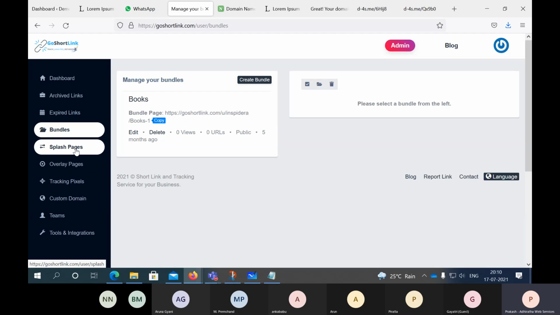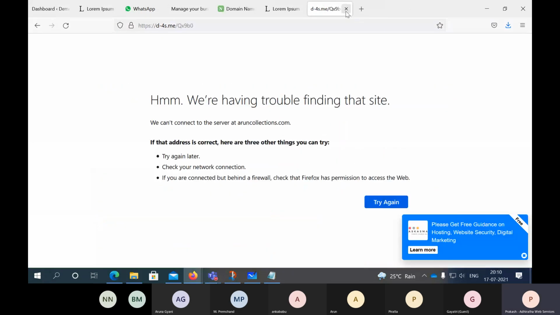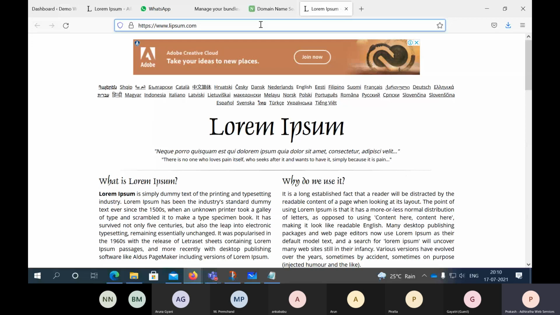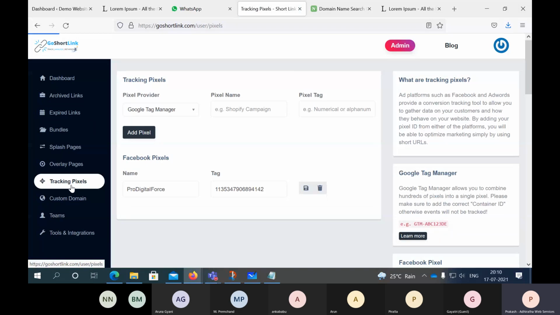So these are small things, right? Yes, Nagendra. These are small features. Some people think it might need programming knowledge or something. But when you're using an application like this, I'm not saying you have to use only Go Shortlink. There are other applications; I just showed you other ones. There are products out there, but right now what we're trying to do is launch our own product with our own brand name. That's all. Now next is pixels, tracking pixels.